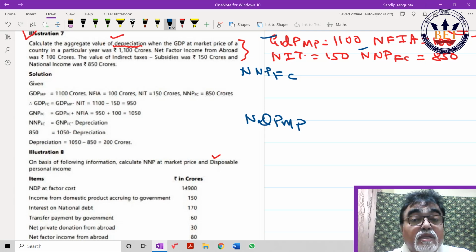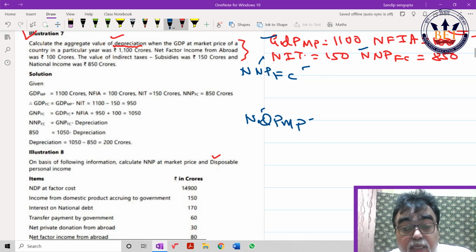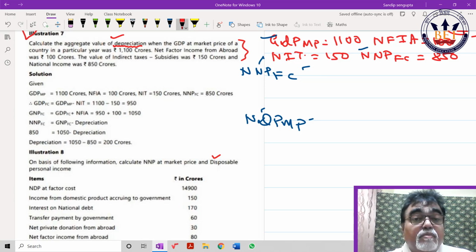Achha, what are the 2 times, beta? First, NNPFC to NDPFC. What you do, beta? National to domestic, minus NFIA. This is your brain job. Achha, NDPFC to NDPMP, how do I come, beta? You add indirect tax minus subsidies.